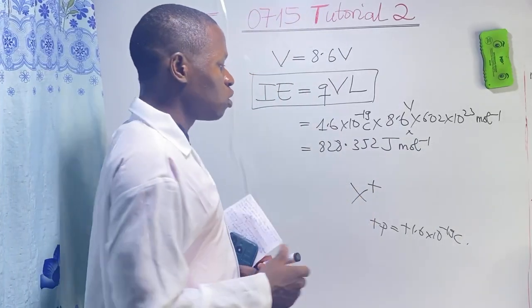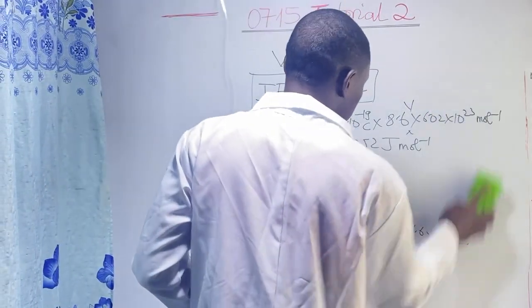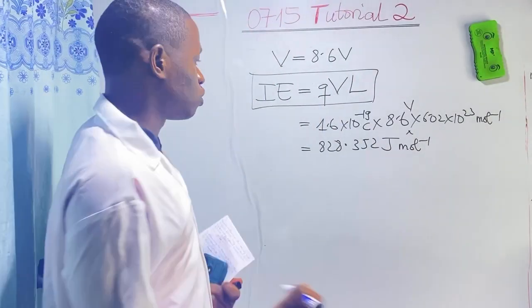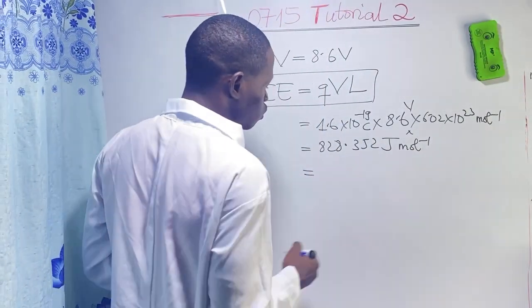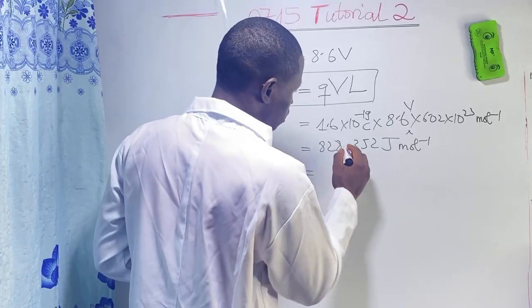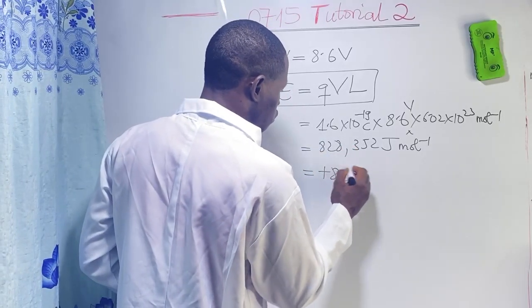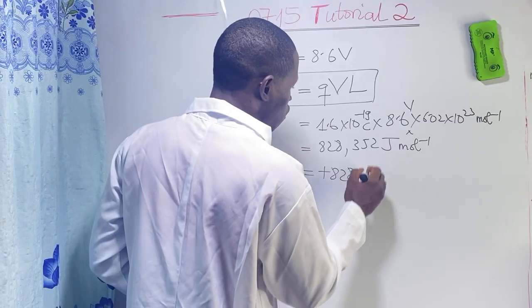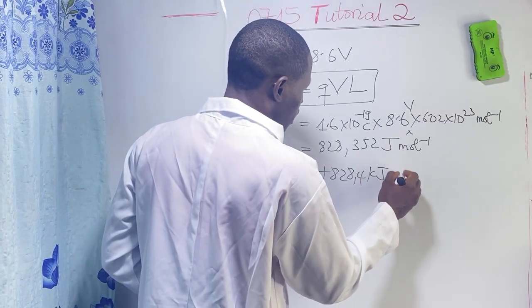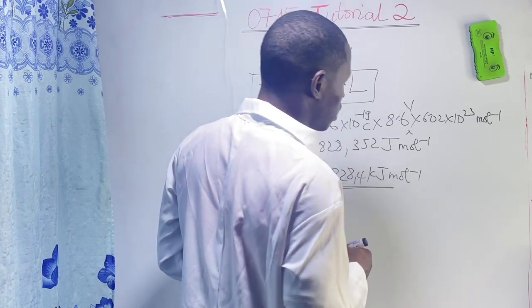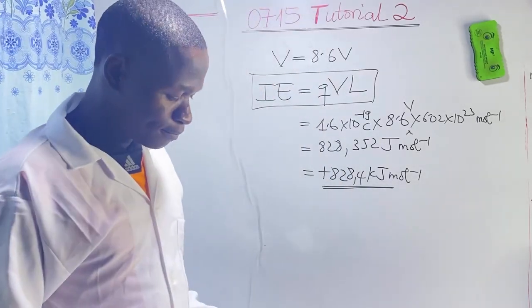But as we know, this energy of ionization is always given in kilojoule per mole. So we could write it in kilojoule. Please, this is not point, this is 1,000. So it will make 828.4 kilojoule per mole. So that is the ionization energy of the element.